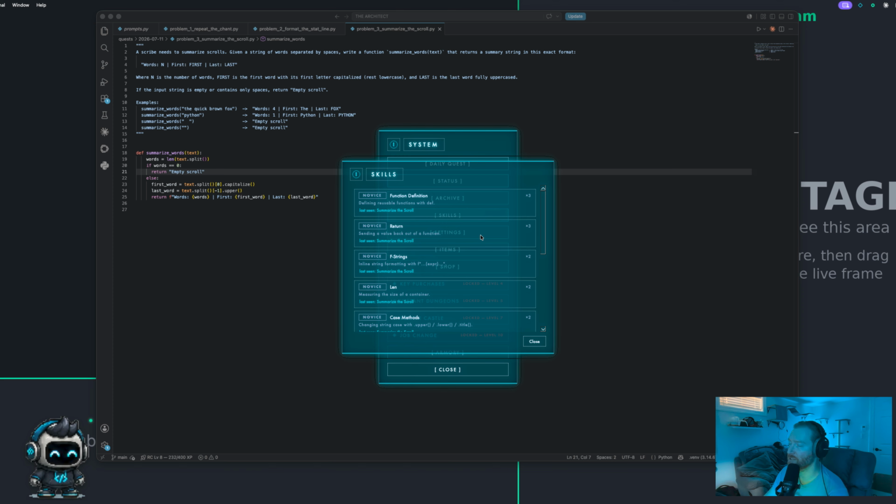I finally got skills. So this is actually a neat thing where the more I use certain parts of the code, it will increase how much I use them. And it also works as like a spell book for me. So I can go back and read things like a function definition, or using DEF is how you define a function. If I wanted to use F string, well, F is what goes before a string when you're calling in variables from outside of that string.